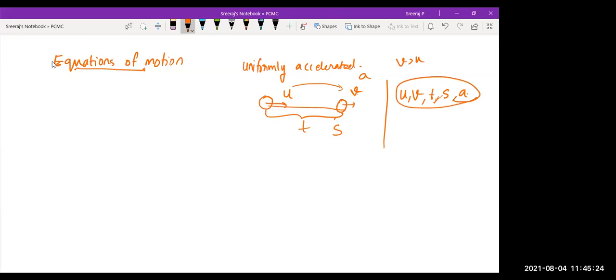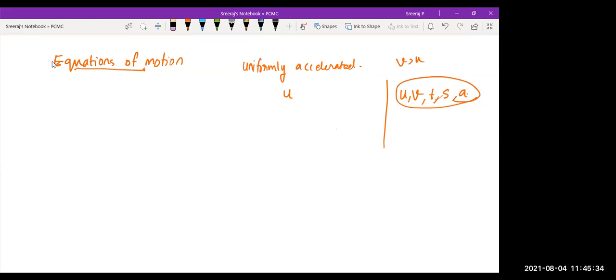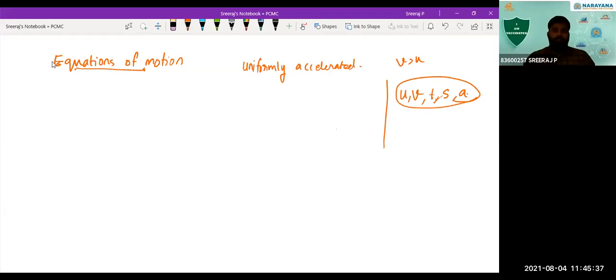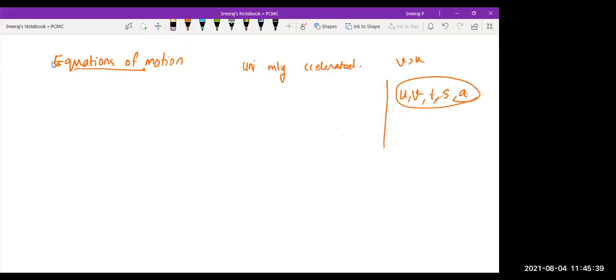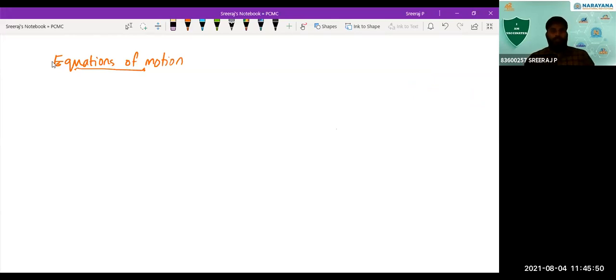Yes, sir. In that uniform time. Time is always uniform. Is time running fast always? In normal cases, we consider time to be uniform. There are certain situations, like the case of special relativity, where you will not consider time that way. But for our common classical mechanics, we'll be considering time to be uniform only. Okay. So let's see what the equations of motion are.